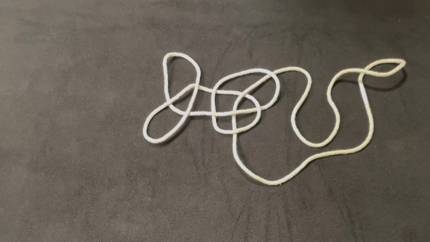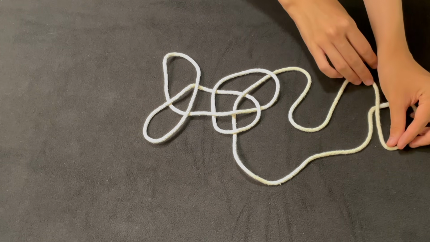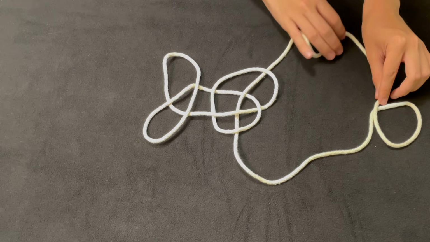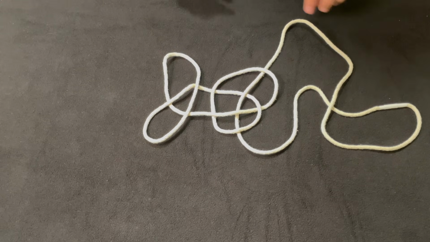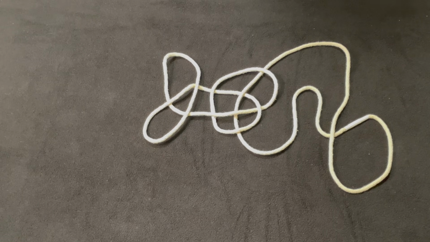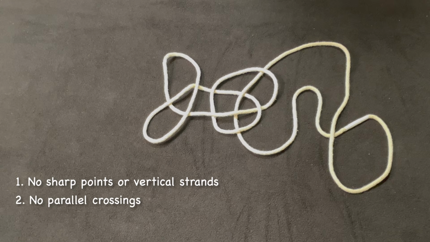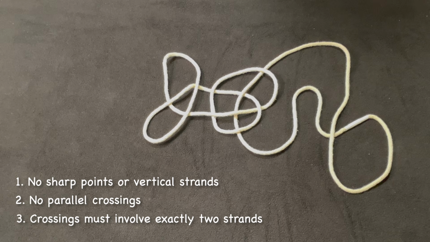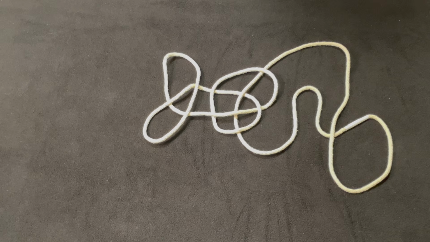Now here's the critical observation. Changes to the crossing pattern only occur when the link diagram isn't generic. If we alter the link in such a way that it stays generic during the entire process, then all we've done is a planar isotopy, and we haven't changed the pattern of crossings. Recall that there were 3 conditions required to make a link diagram generic. No cusps, and that includes no vertical strands, no intersecting parallel strands, and no crossings with 3 or more ropes involved. To change the pattern of crossings, you must violate one of those 3 conditions. Otherwise, the diagram remains generic and no changes can occur.